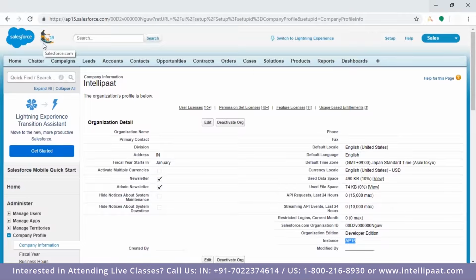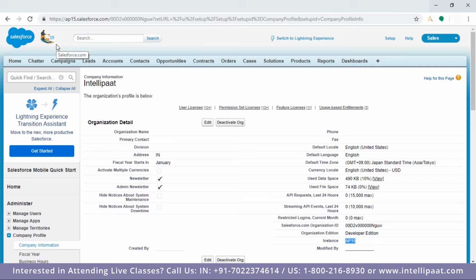For development or any other, we use sandboxes. So you can have a number of sandboxes. When you are in a sandbox, its name appears at the top right corner. That suggests which sandbox you are in. And also on the left side we have two logos. One is the release logo and one is the company logo, like Salesforce.